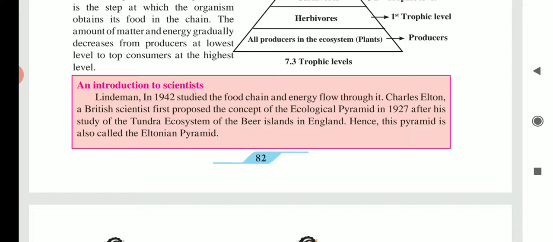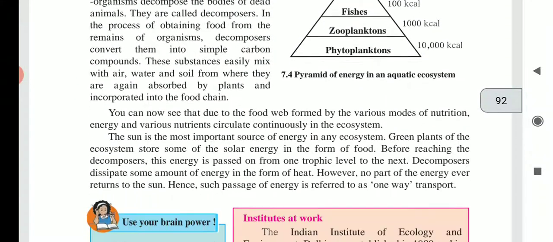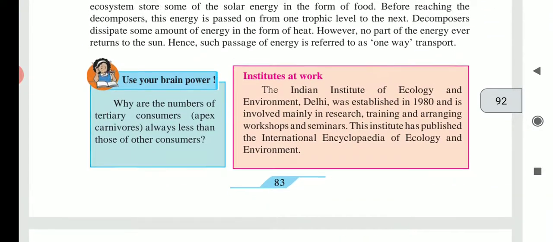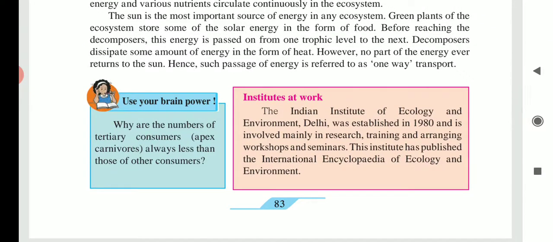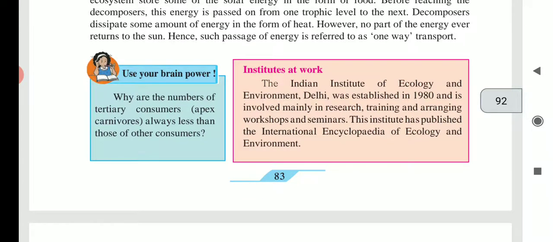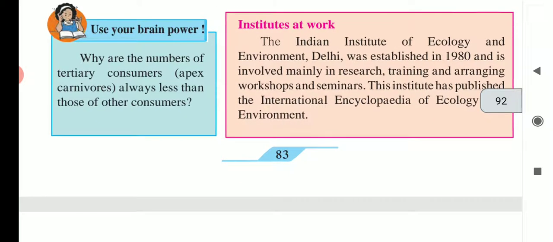The Indian Institute of Ecology and Environment was established in detail in the year 1980. This institute is involved mainly in research, training and arranging workshops and seminars related to ecology. It has published the International Encyclopedia of Ecology and Environment.